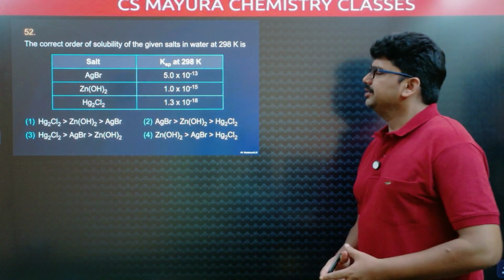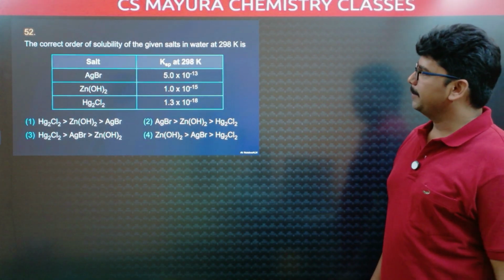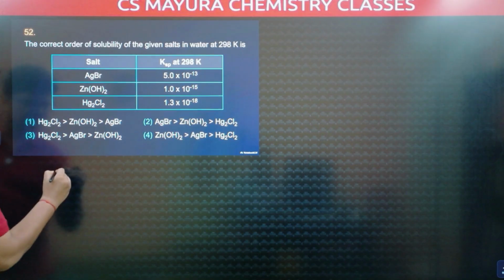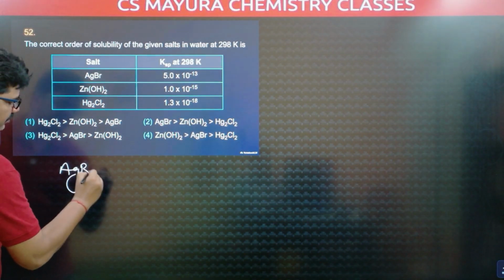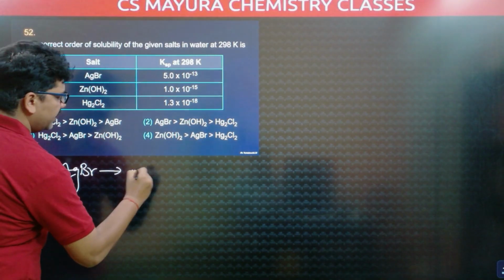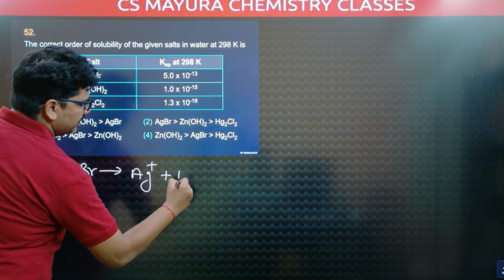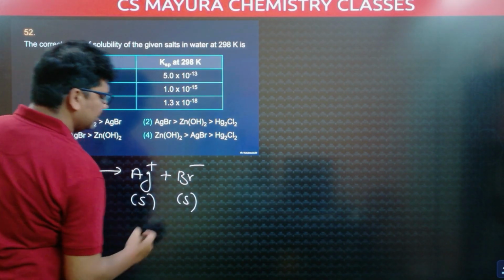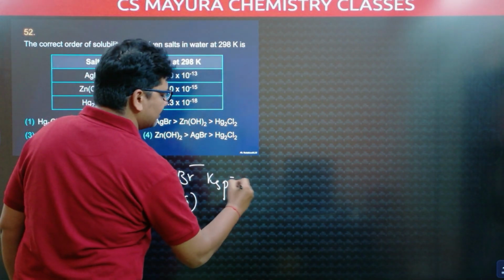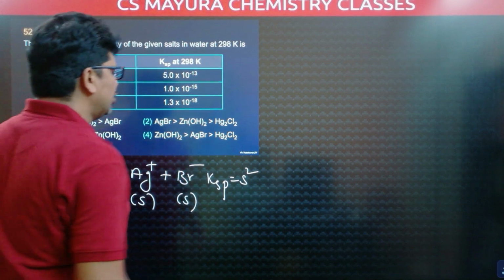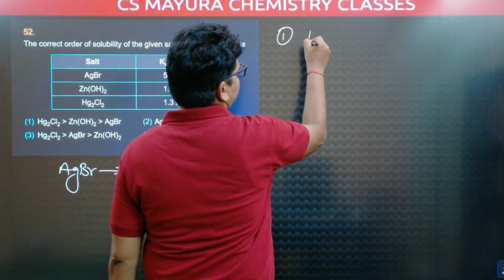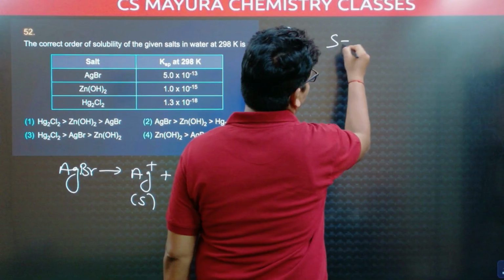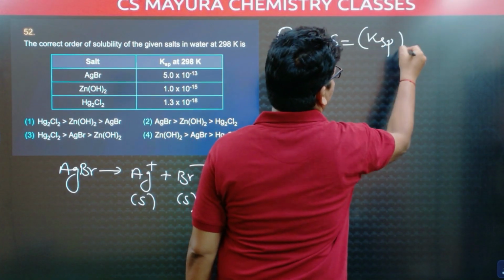Next, the correct order of solubility of the given salts in water at 298 kelvins. I am taking silver bromide. In aqueous solution, the silver bromide splitting is Ag plus, Br minus. This is S and this is S. Ksp is equal to S square. For the first one, S is equal to Ksp whole power 1 by 2.